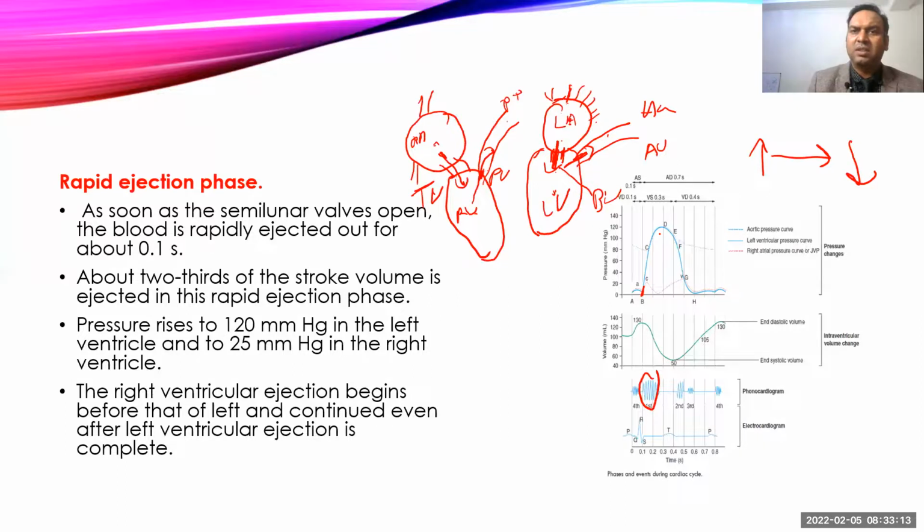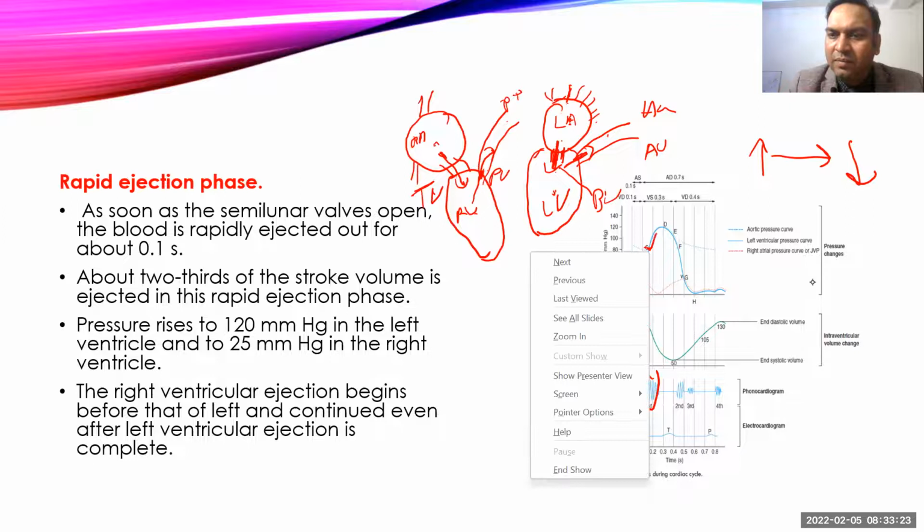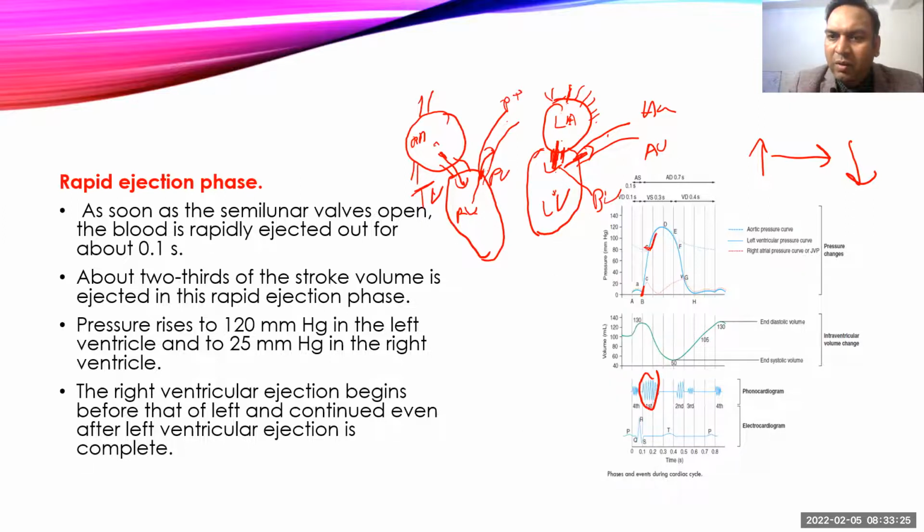This first phase lasts for 0.1 second, and almost two-thirds of the total blood volume will move. This phase starts from point C, and blood will keep on ejecting.